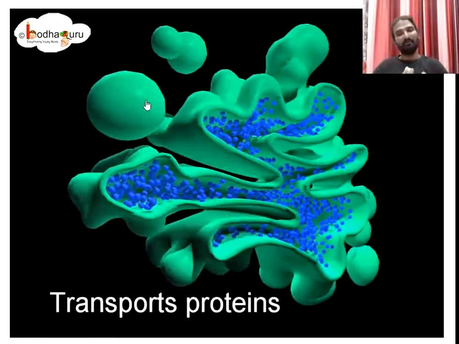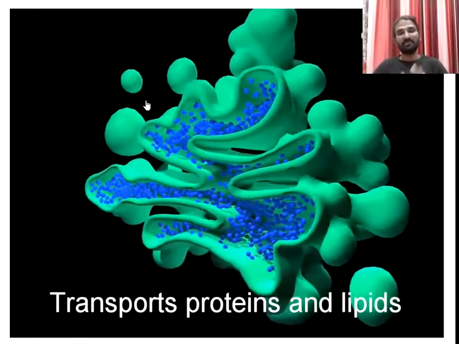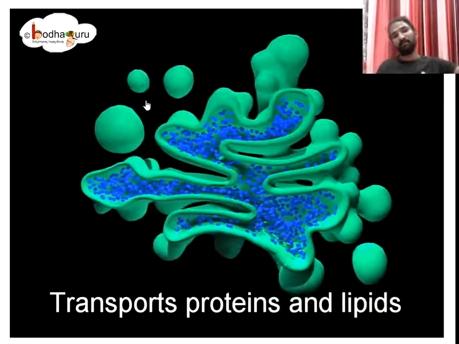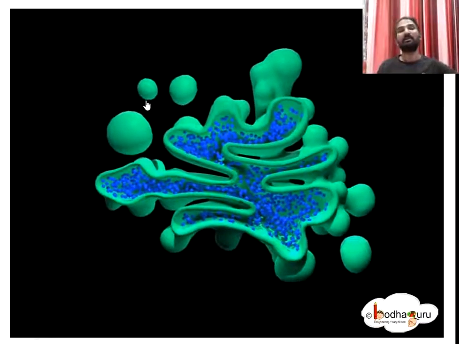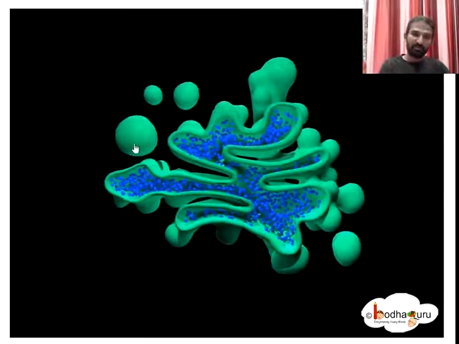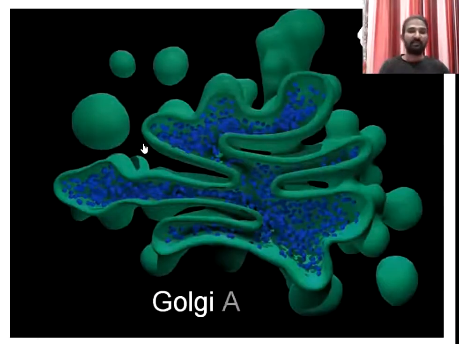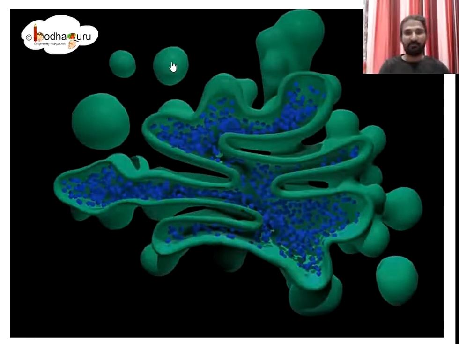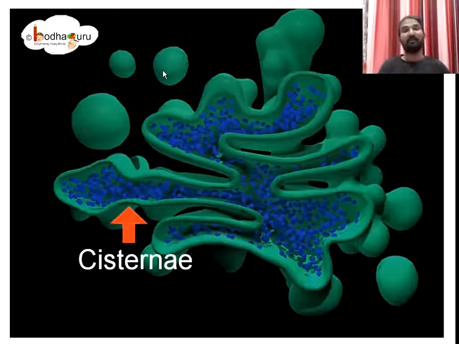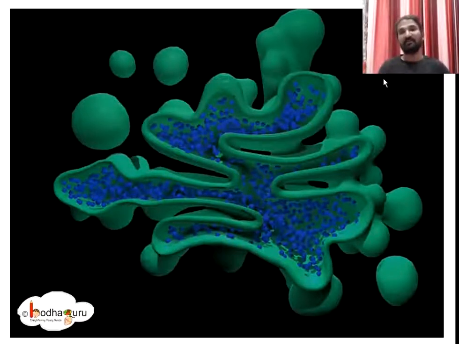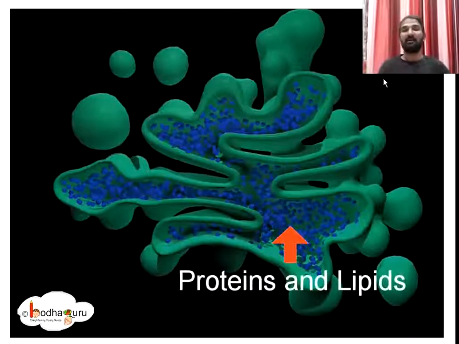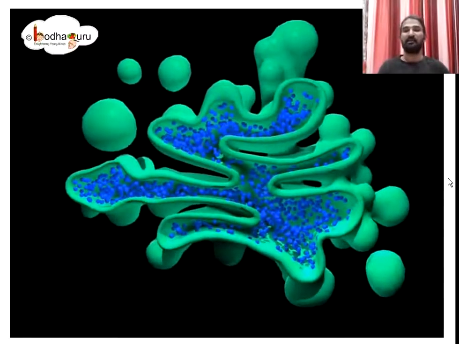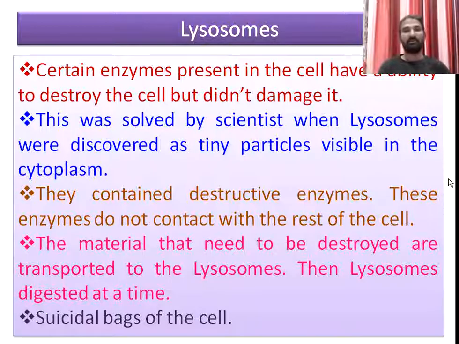And they form the vesicles, and the vesicles are filled with these substances, and a vesicle can move from the Golgi apparatus to the other place where the material is needed. Just see that these are vesicles produced from Golgi bodies, and these vesicles are moved from here to different places where proteins and lipids are needed for the formation of cell membranes, etc. Okay, so especially they are filled with proteins and lipids. Okay, now coming to the next slide.